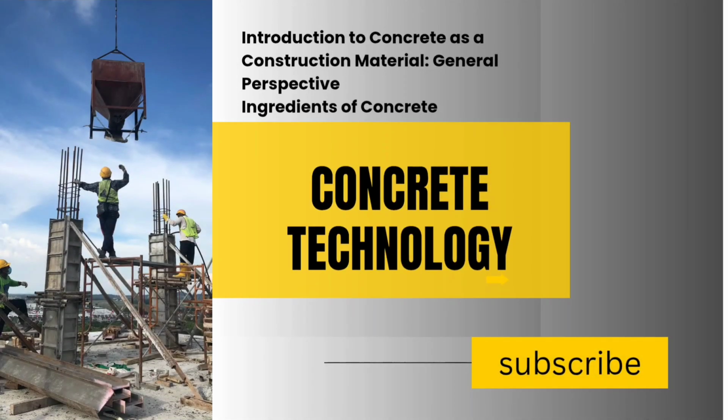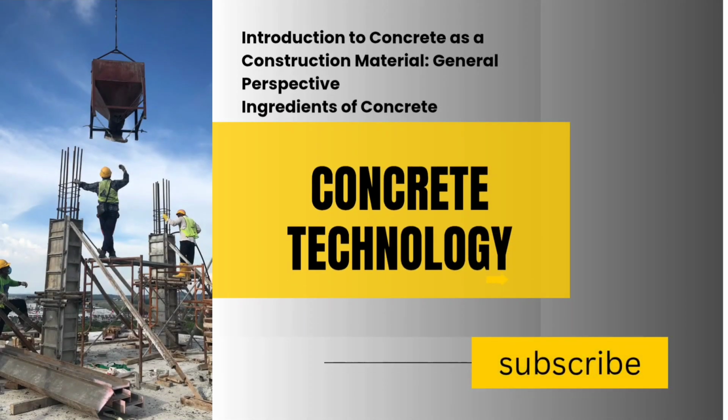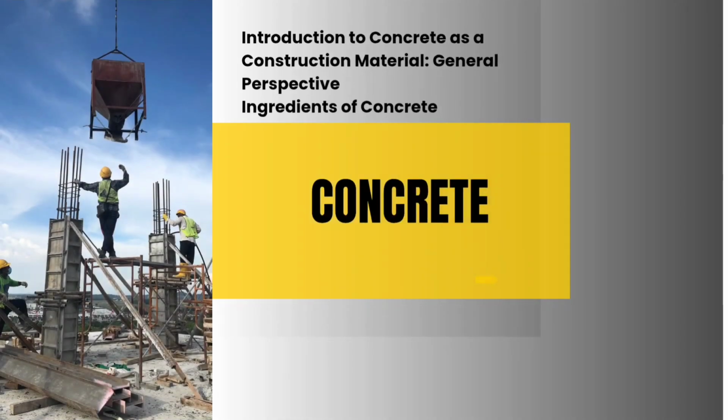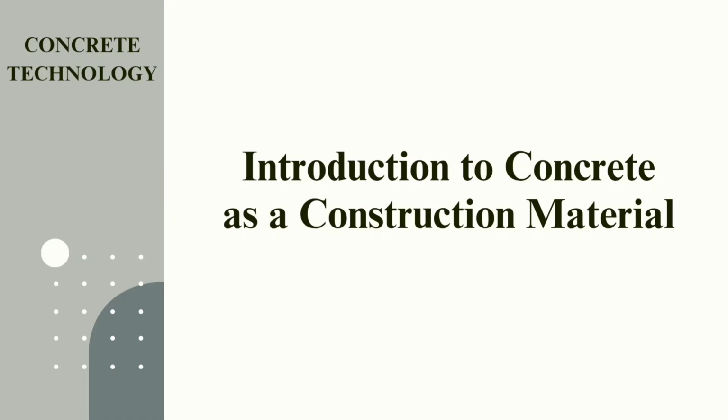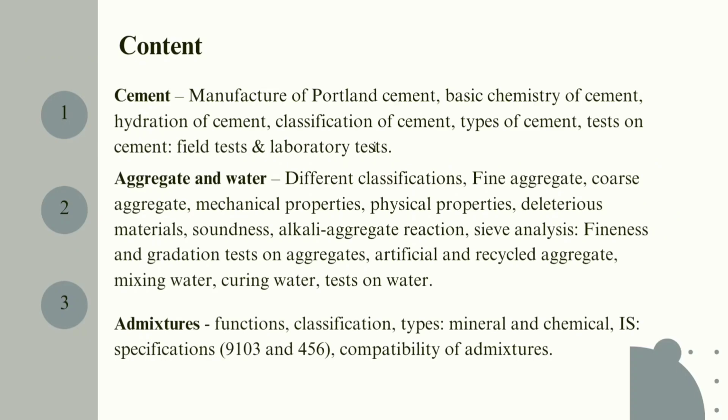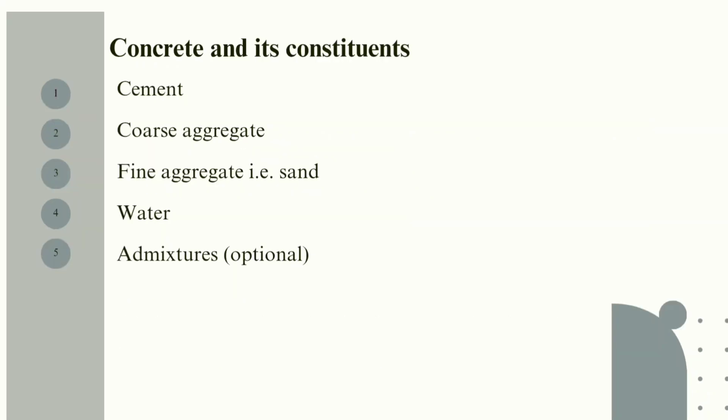Today we will break down the essential building materials, that is cement, sand, aggregates and water, and understand their role in construction. So let's get started. Introduction to concrete as a construction material. Content of this video are basically cement, aggregate and water and admixtures. Concrete and its constituents: cement, coarse aggregate, fine aggregate that is sand, water and admixtures.